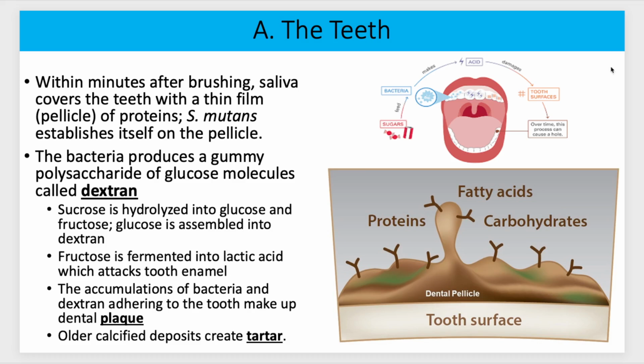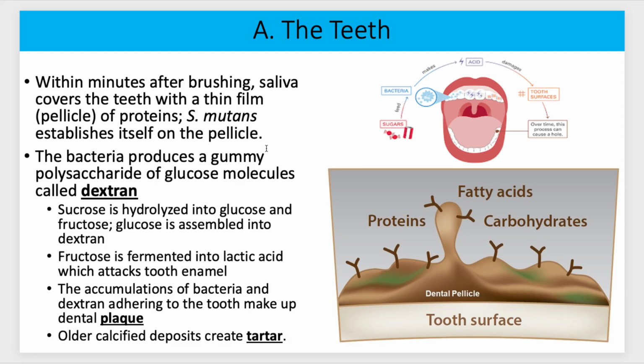Eventually, those acids that are produced will start to actually eat away at your teeth, and they will eventually get down into the pulp of your teeth. As the cavities get deeper and deeper, eventually they might have to do a root canal, or if it's very shallow, they can just do a filling. They always grind into your tooth first to grind out the decayed tissue so they can fill it with amalgam to replace it.